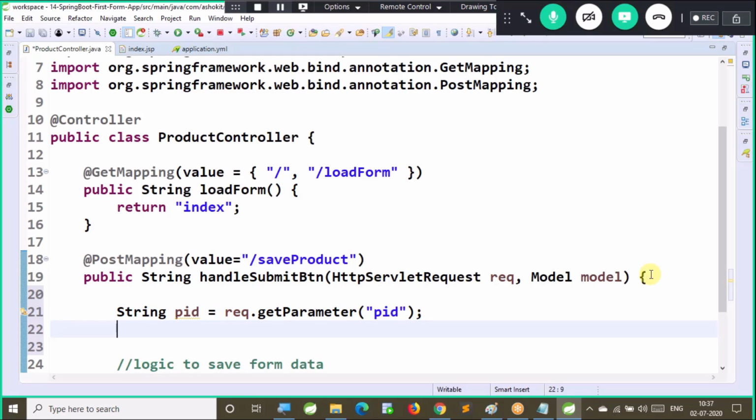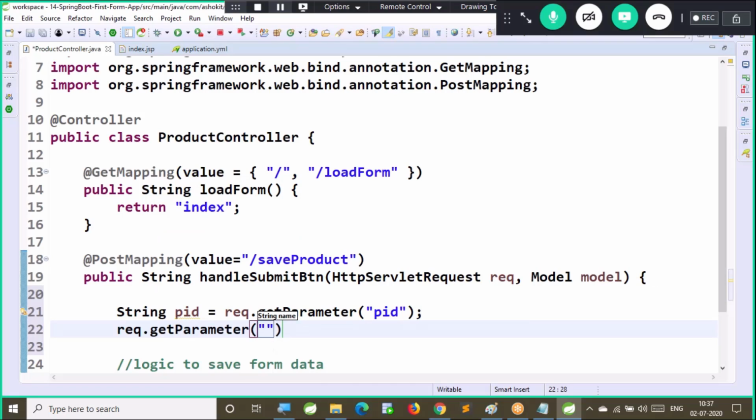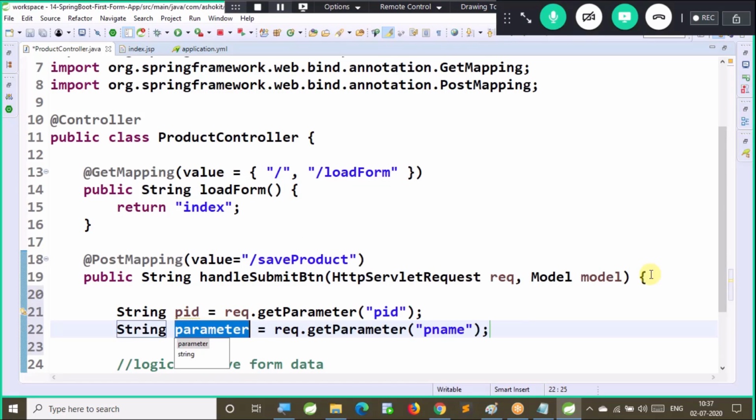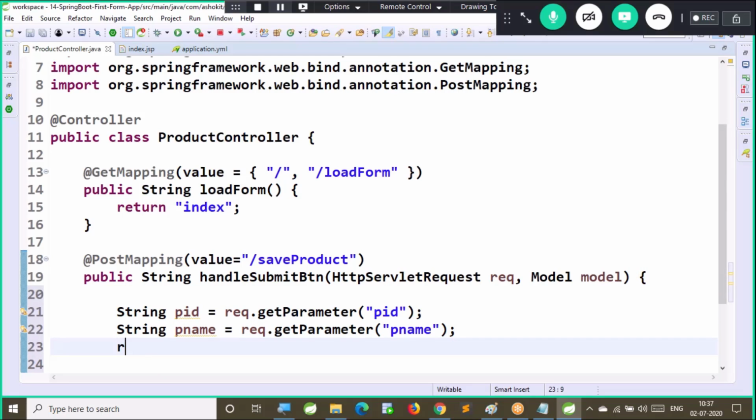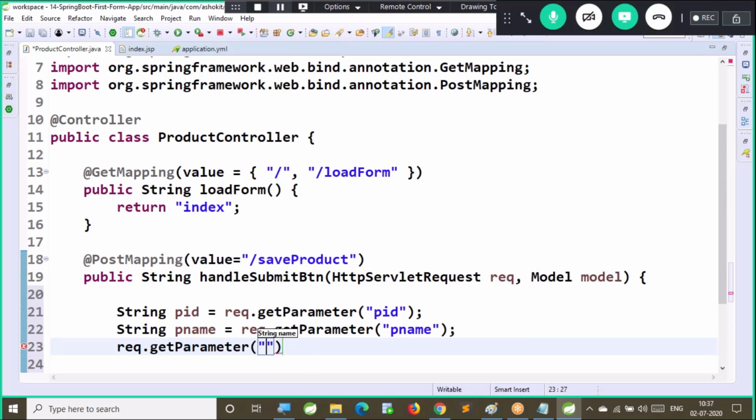Now request.getParameter of pname, which is going to return the product name. Similarly, request.getParameter of price. Price will be a double value, but here we will get it as a string. So whenever you send some data over a network, that will be transferred in the form of string only.